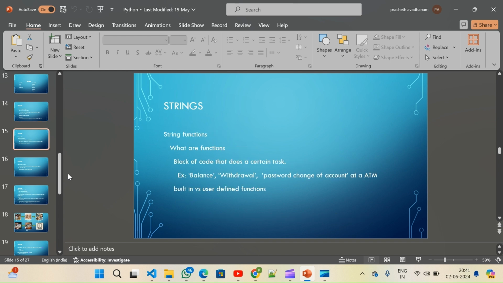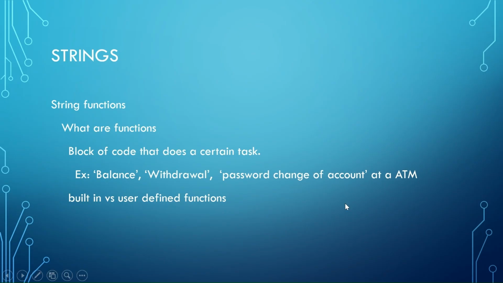Now let's discuss string functions. Before we discuss string functions, first we need to understand what a function is. A function is nothing but a block of code for a particular type of task we are doing. Imagine going to an ATM, and you have different functionalities there. One is for balance, one is for withdrawal. You can do a password change, you can do a deposit.